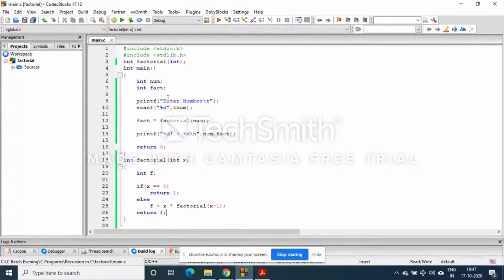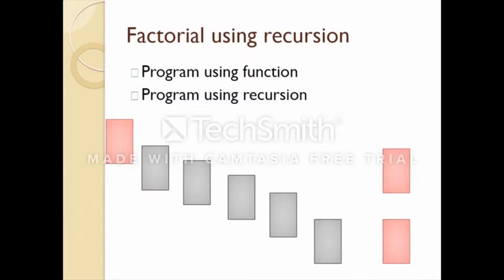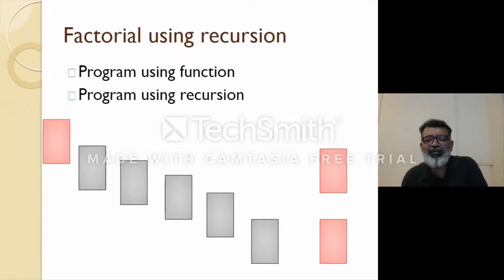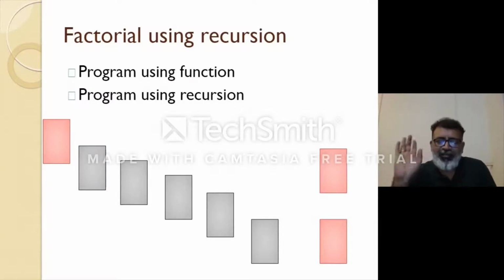Now, how does it work? On the right hand side, there are two pink rectangles. The upper rectangle signifies the main function, and the lower rectangle signifies the factorial function. Using a loop or iteration, there is one main function and one function, and the iteration helps you find the factorial, and it returns to the main function.